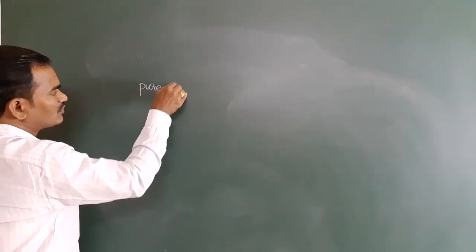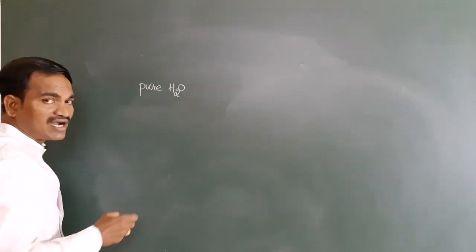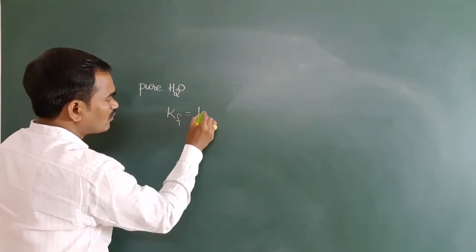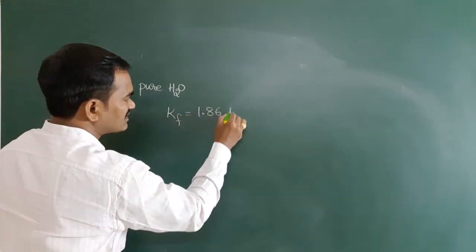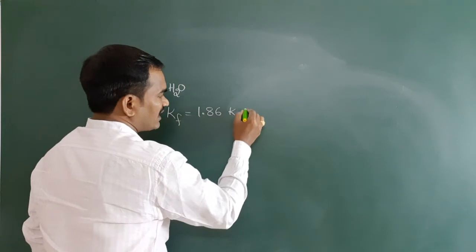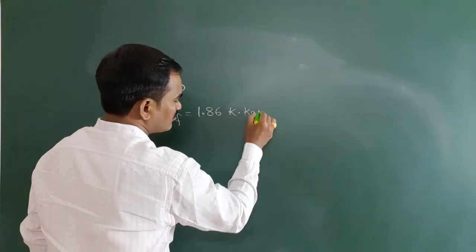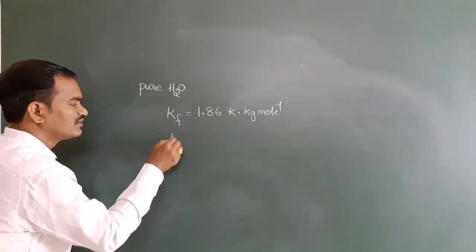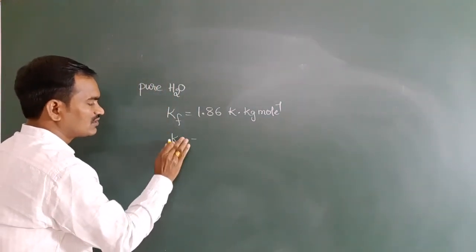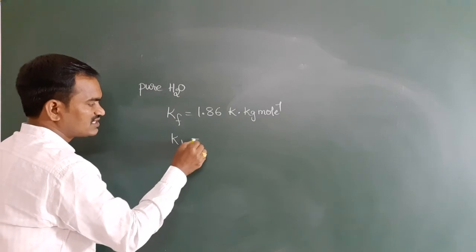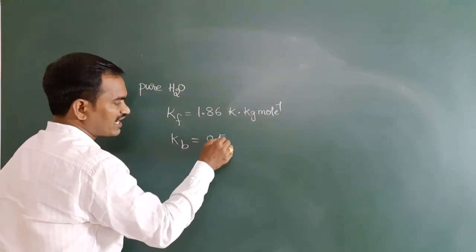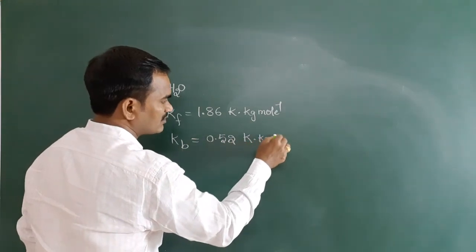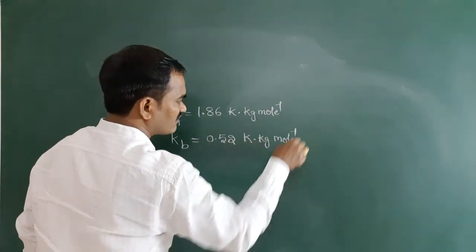What is the Kf value for water? 1.86 Kelvin kg mole inverse. This is the water Kf value. Kb value is equal to 0.52 Kelvin kg mole inverse.